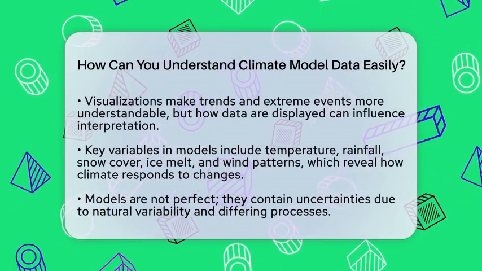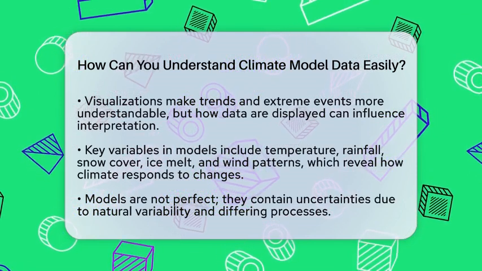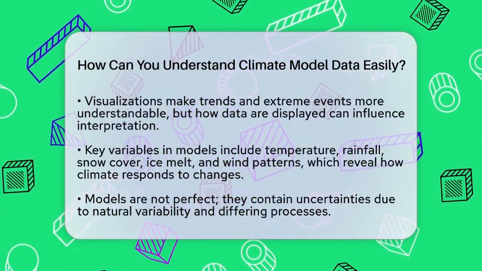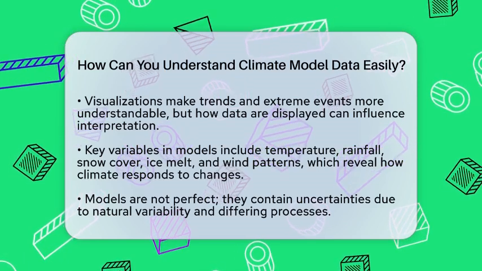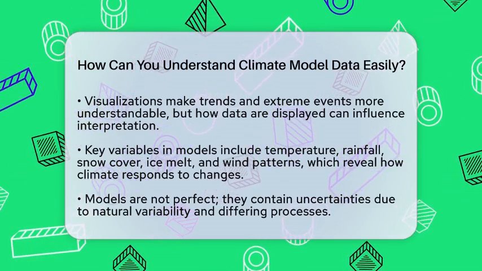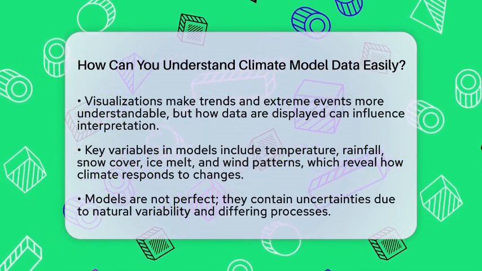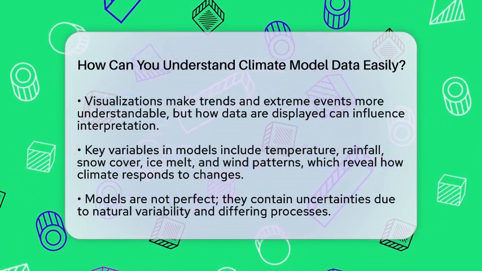Understanding the main variables in climate models is also helpful. Besides temperature and rainfall, models estimate things like snow cover, ice melt, and wind patterns. Knowing what these variables mean helps you see how Earth's climate responds to changes in greenhouse gases.